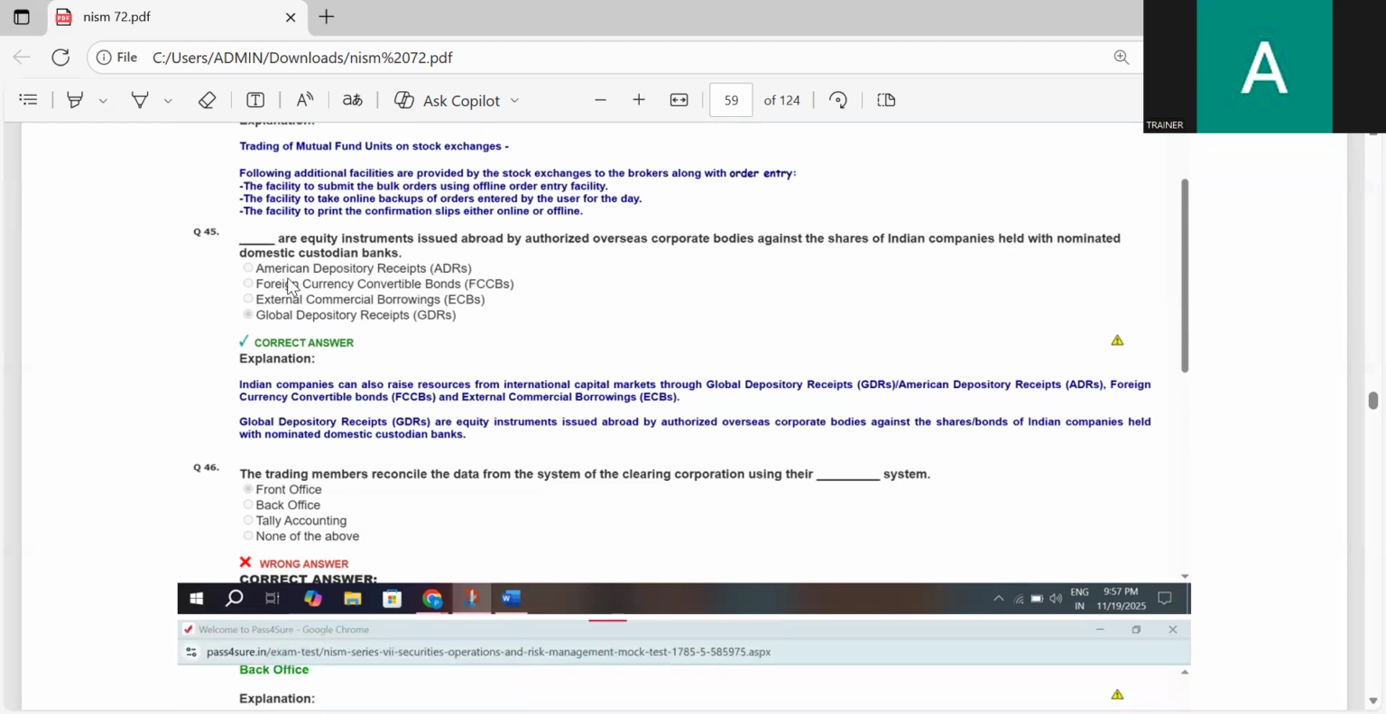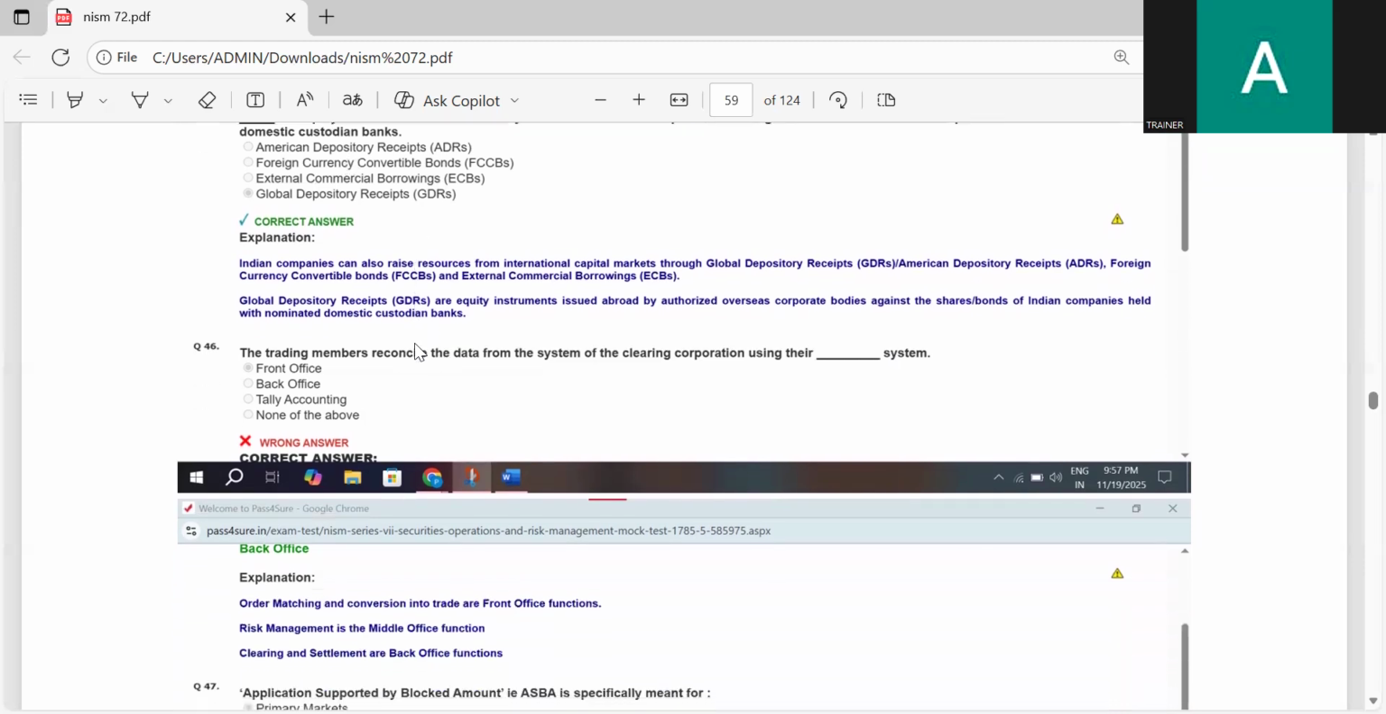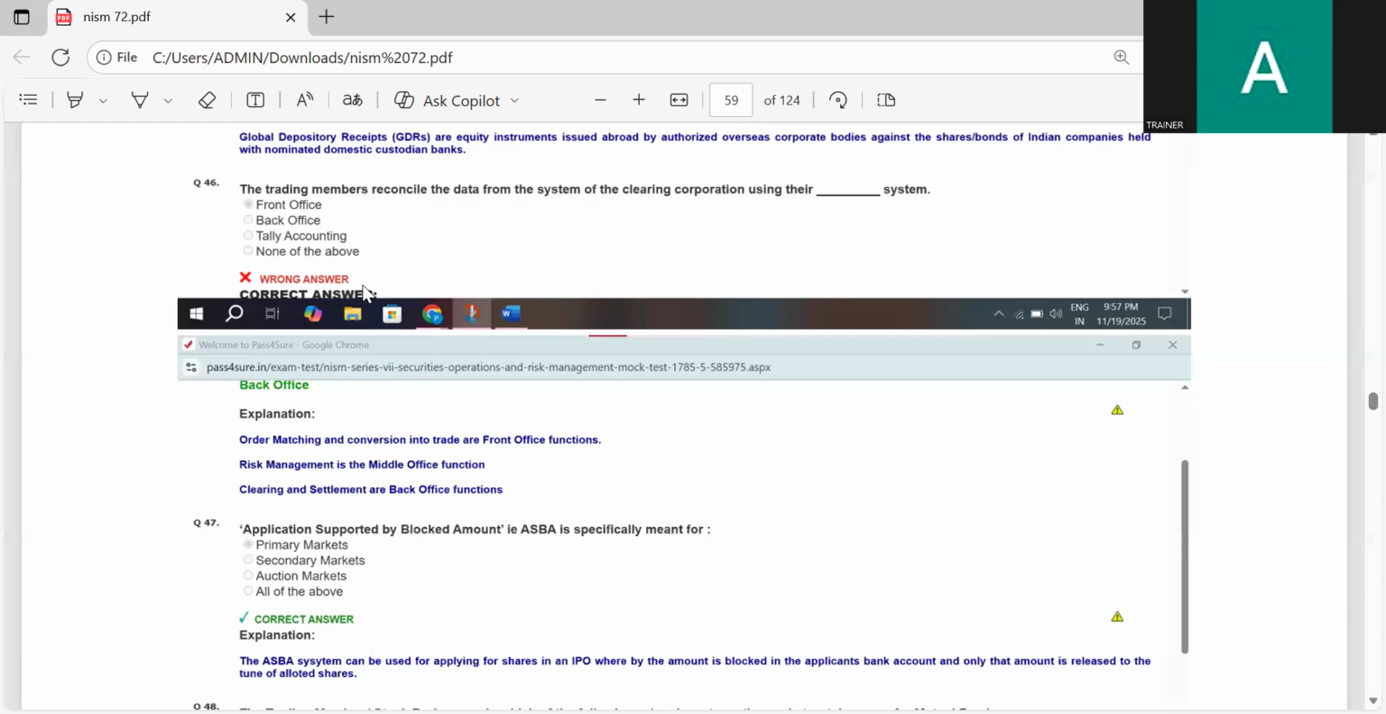American depository receipt, foreign currency convertible bond, external commercial borrowing, or global depository receipt. The correct answer is global depository receipts. The trading member reconciles the data from the system of the clearing corporation using their dash system: front office, back office, tally accounting, none of them. Back office.